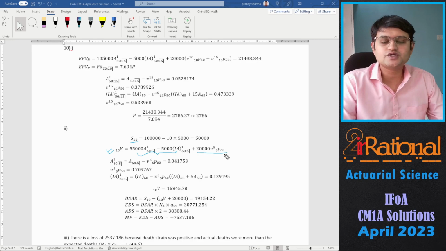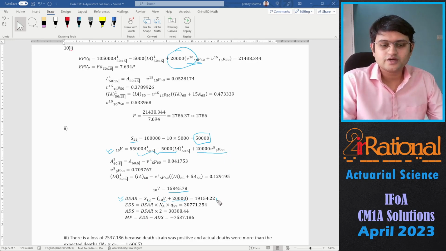So this reserve is after the 10th year. That means all the death benefits as well as the maturity benefit at time 10 has already been paid. So the reserve that I'm getting is 15,845.78. Using that, we'll calculate the DSAR. DSAR will have S10 minus 10V plus 20,000, because if a person dies, then this 20,000 would also not be given to that person. That was the survival benefit at time 10. So S10 would be 5,000 more than this, that is 55,000.